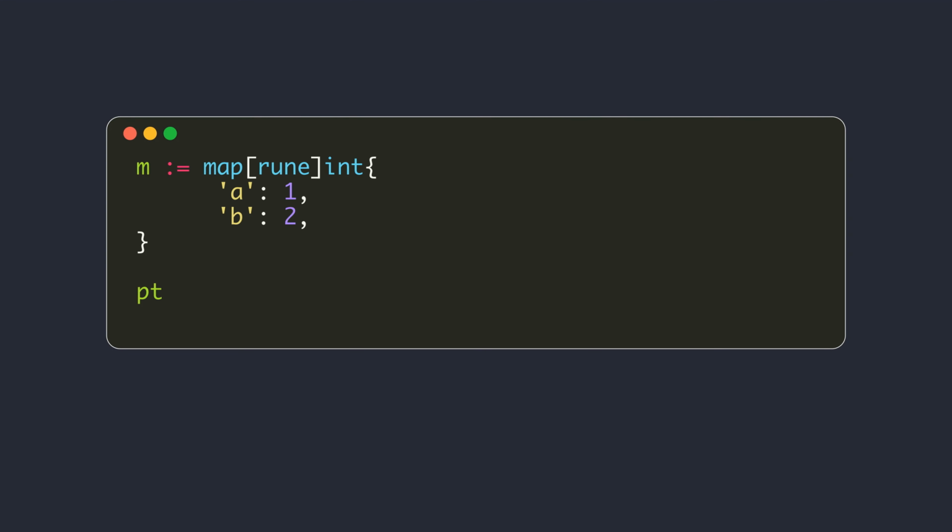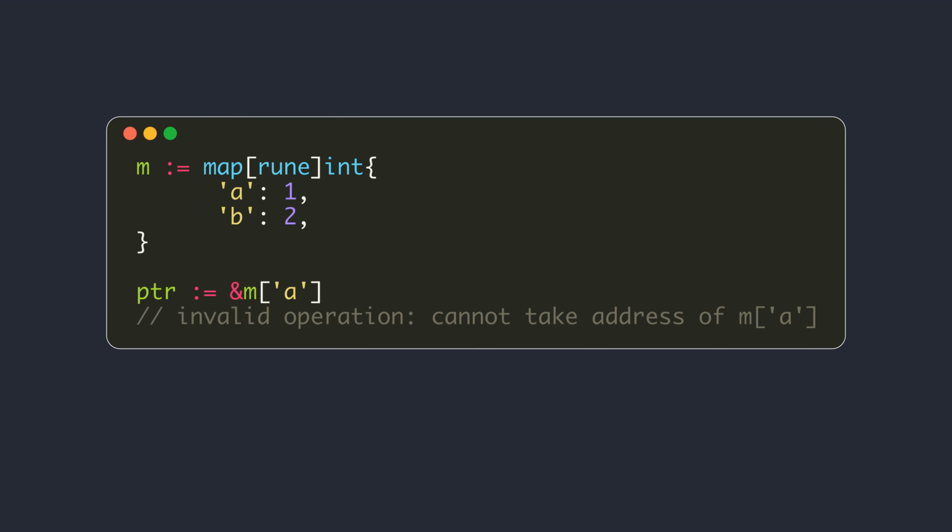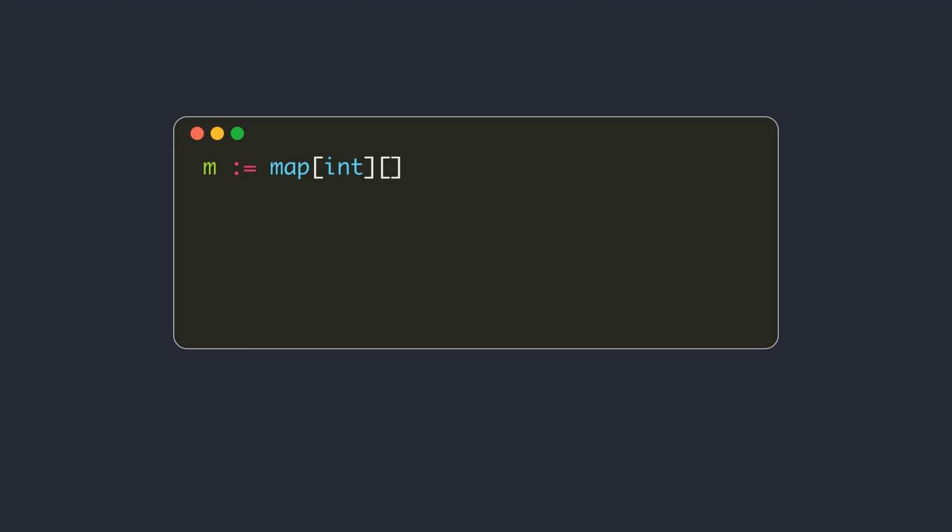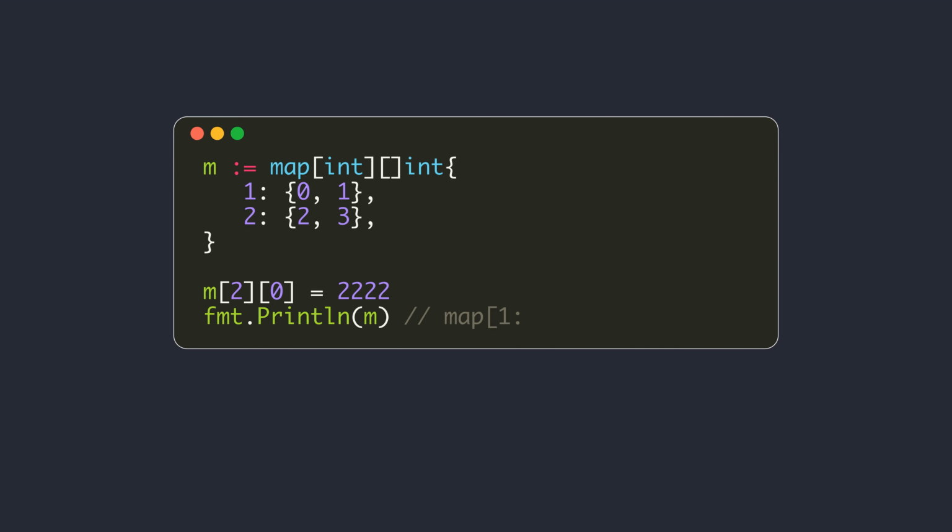One interesting property is that the elements of a map are not addressable. If you have a map whose values are container types, you can modify the elements of those values. For example, here the values of the map are a slice of integers and I'm modifying an element of one of the value slices. But if the values were struct types, modifying the fields of the struct is not possible.